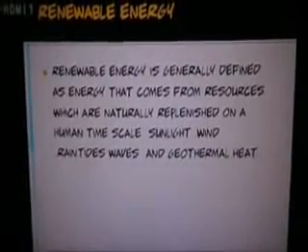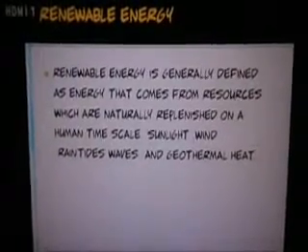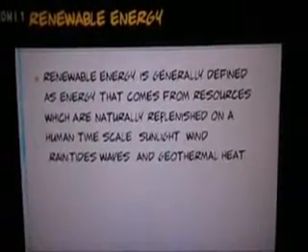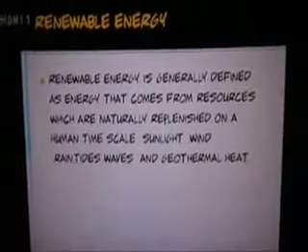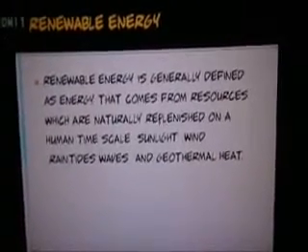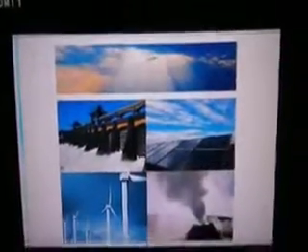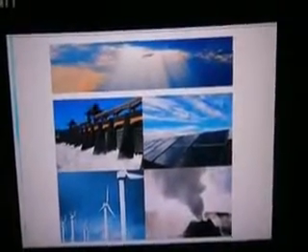Renewable energy is generally defined as energy that comes from resources which are naturally replenished on a human time scale: sunlight, wind, rain, tides, waves, and geothermal heat. These are the examples.